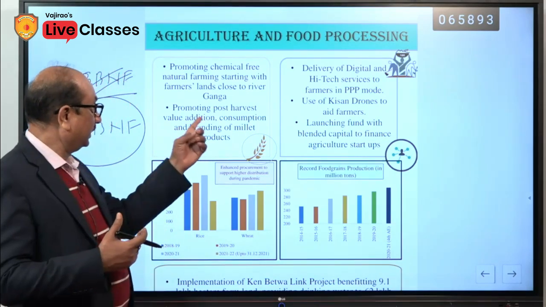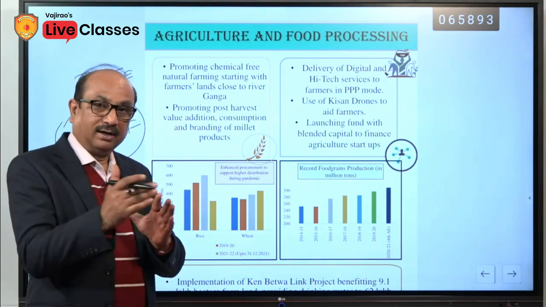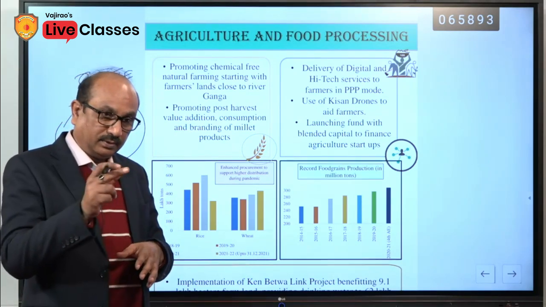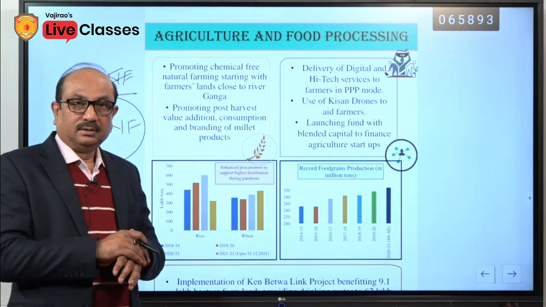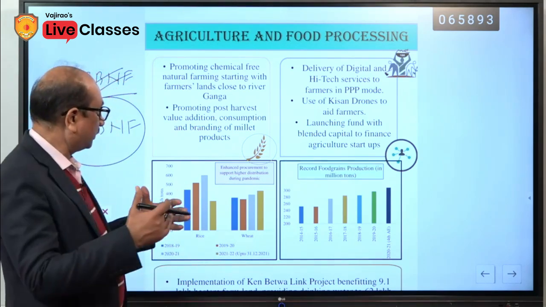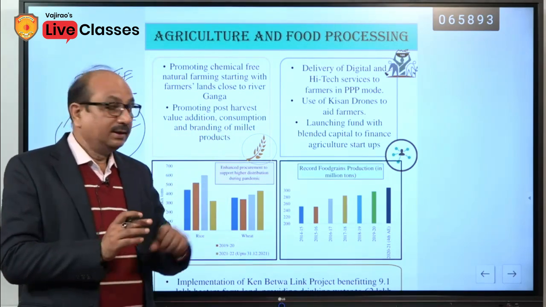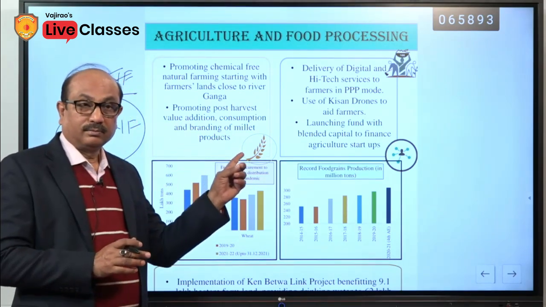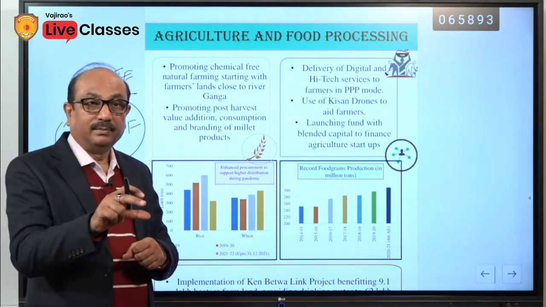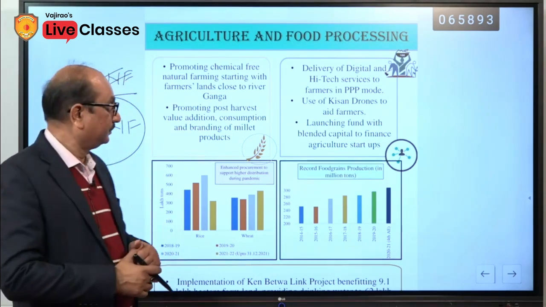So that's why the government is giving so much focus on post-harvest value addition. After harvesting, how to maintain it, how to preserve it, how to segregate it. If anything else is possible, that could also be adopted. Obviously, this will help farmers and make them financially independent.